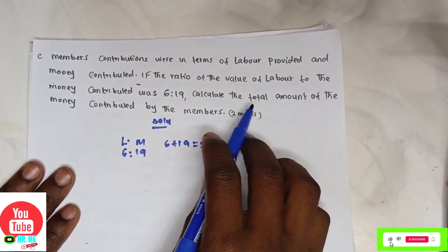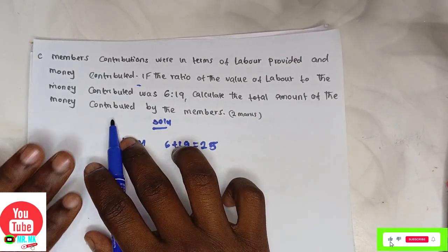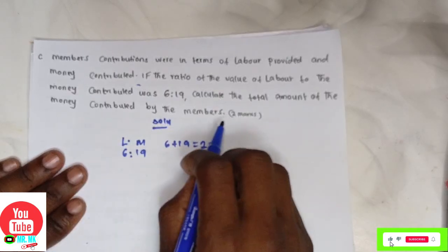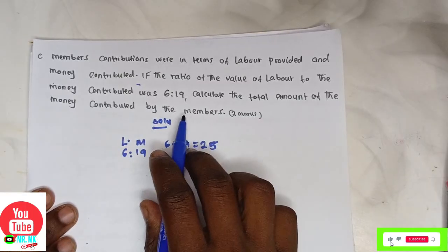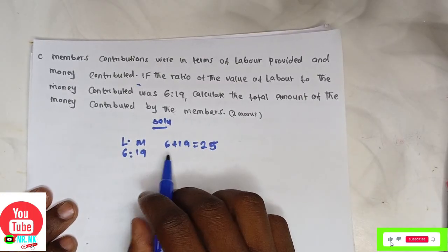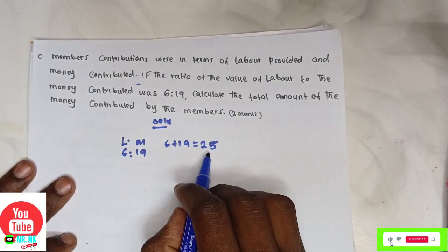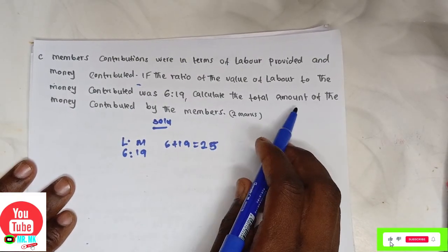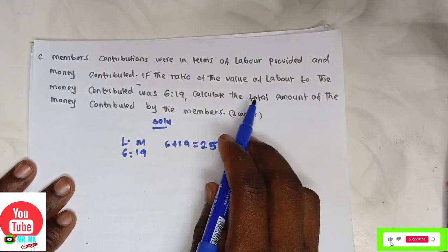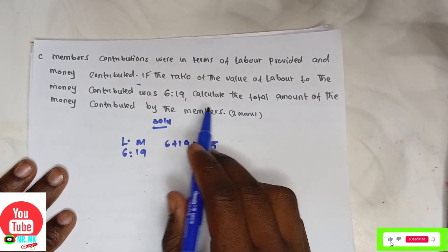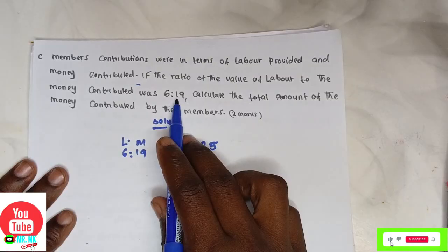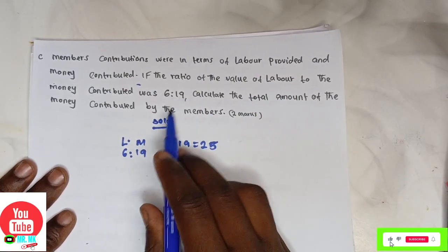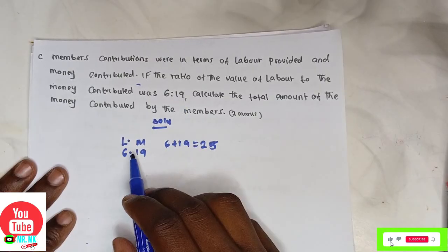You need to get the total ratio first. 6 plus 19 is 25. The question asks for the total amount of money, and for the ratio of labor to money, labor is 6 and money is 19.